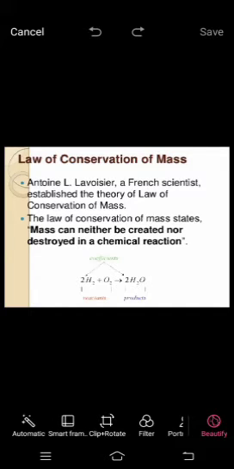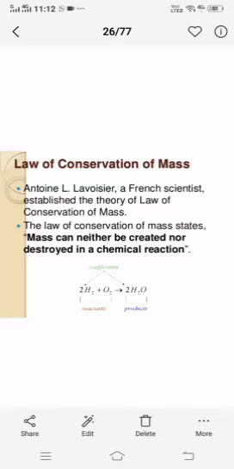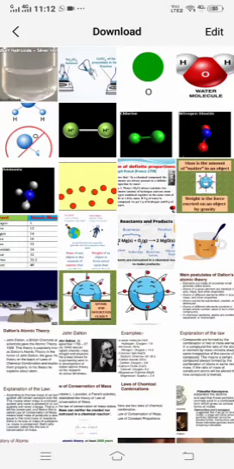Okay, I think it's stuck in between, children. I'm just assuming that you have understood the meaning of this law, that this law states that mass can neither be created nor destroyed. What is the meaning actually? The mass of the reactants that are used is going to be totally equal to the mass of the products. Whatever is used in the reactants, the same will be in the products. So children, we have completed our first law.